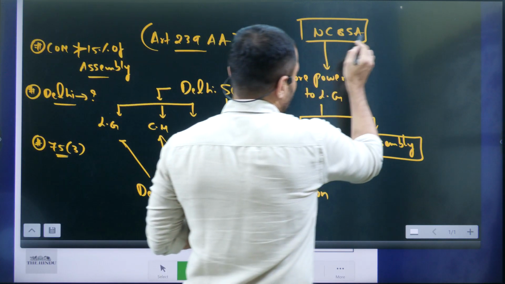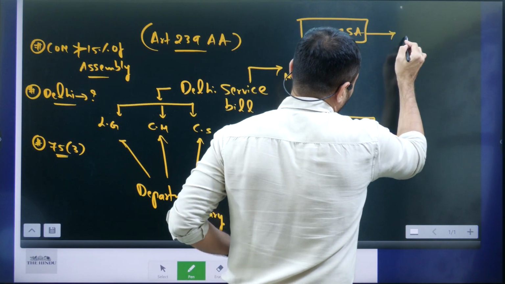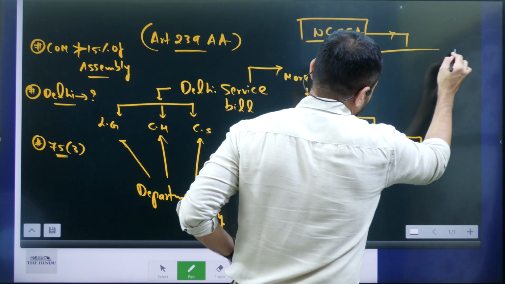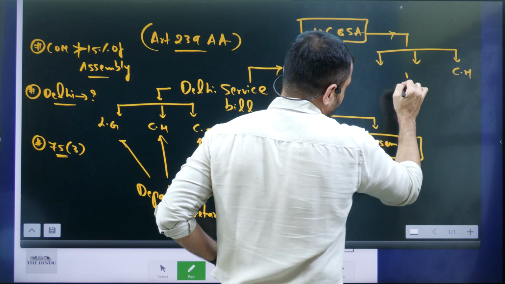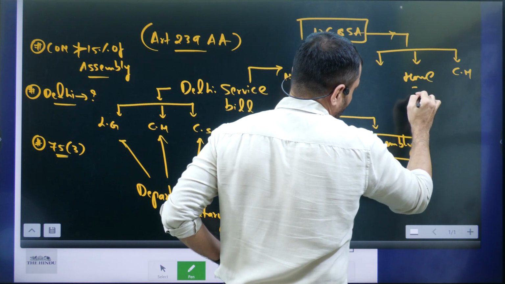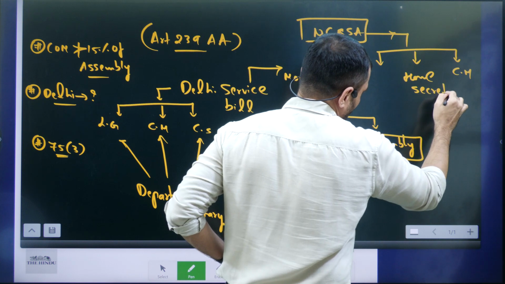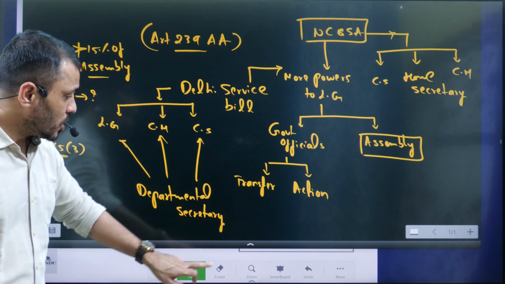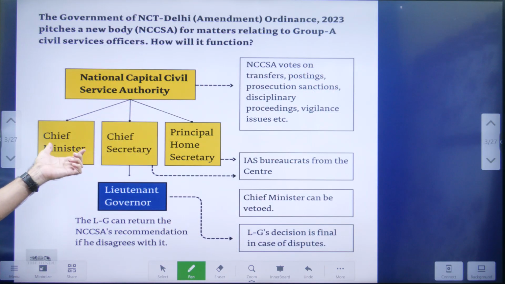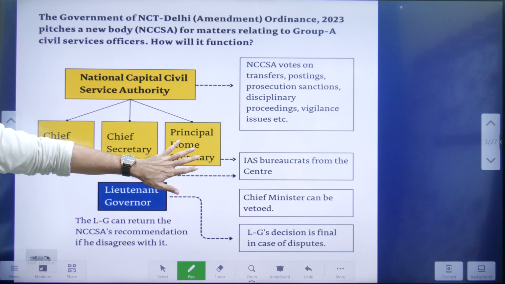Now here, in the National Capital Civil Service Authority, who will be there? Here, the Chief Minister will be there and the Home Secretary will be there. The Home Secretary of the Union Government as well as the Chief Secretary. These three people will be there in this: Chief Minister, Chief Secretary and Home Secretary.